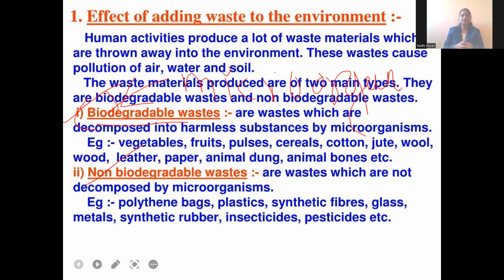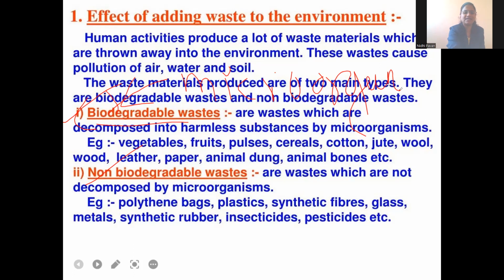So biodegradable waste means waste which will be decayed or degraded and converted into harmless substances by the microorganisms. For example, we have vegetables, fruits, pulses, cereals, animal bones, animal dung like cow dung, human excreta, leather, paper. So all these wastes will be degraded, decomposed or decayed by the action of microorganisms.